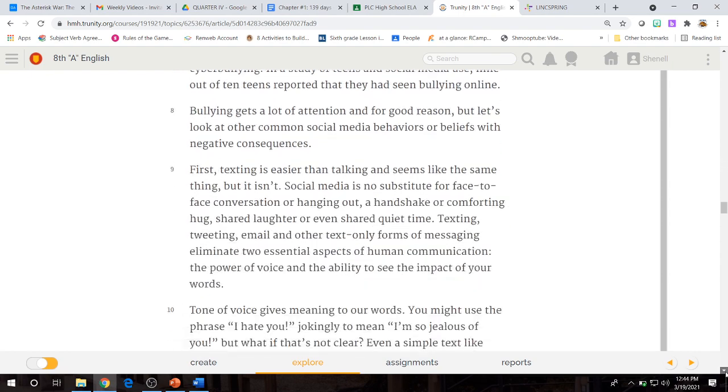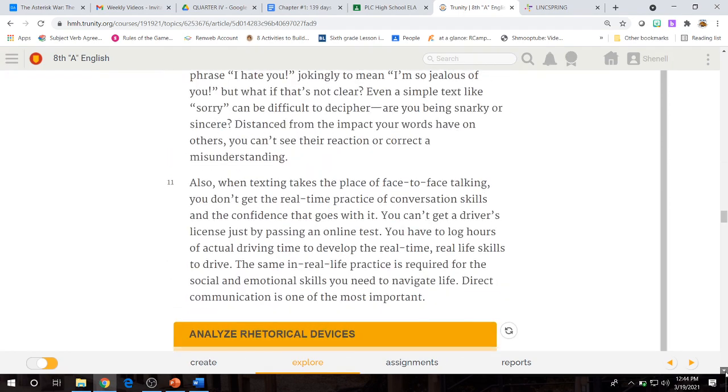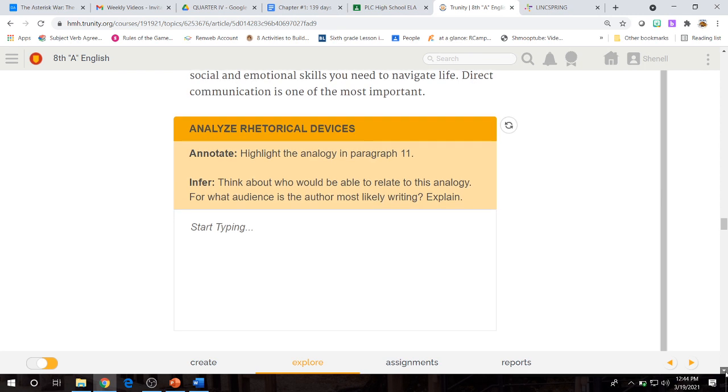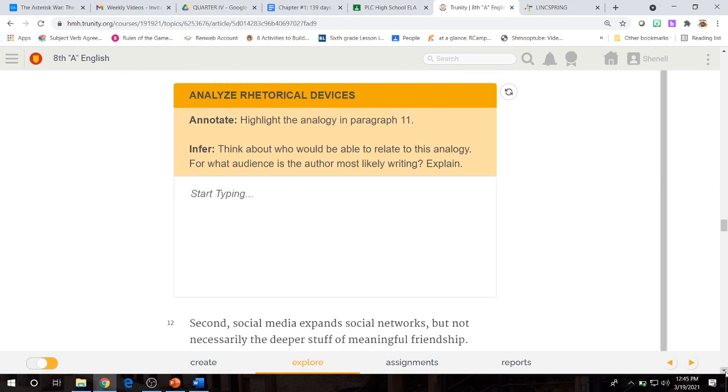We have paragraph 7, 8, 9, 10, 11. We have another rhetorical devices that you have to analyze. Annotate. Highlight the analogy in paragraph 11. Remember, if you don't remember what an analogy is, you can always look it up before responding or looking for the answer in the textbook. Infer. Think about who would be able to relate to this analogy. For what audience is the author most likely writing?